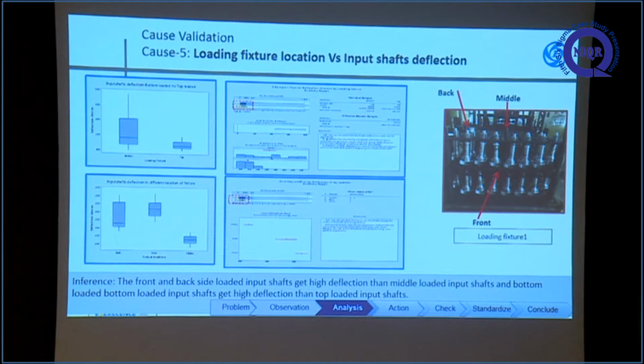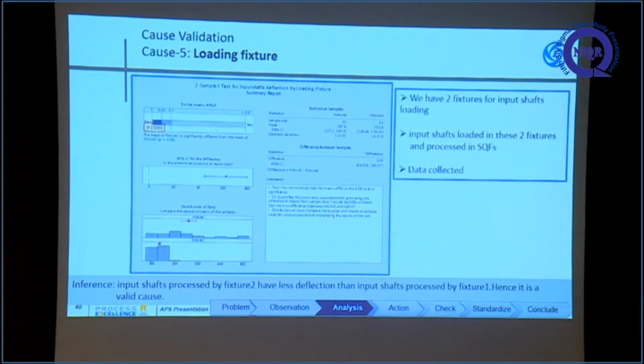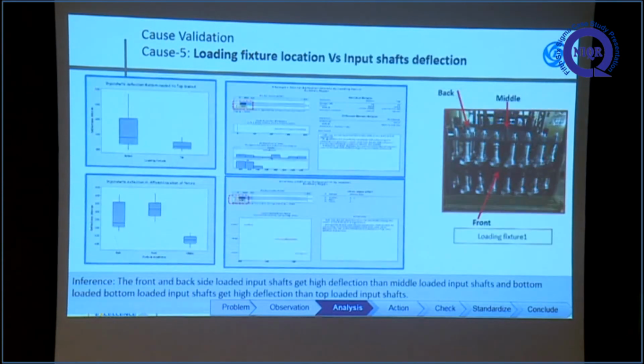We conducted trials on the loading fixture with a 2 sample test, and we found that input shafts processed in fixture 2 have less deflection than those processed in fixture 1. We numbered the fixtures. The input shafts processed using fixture 1 have more deflection.